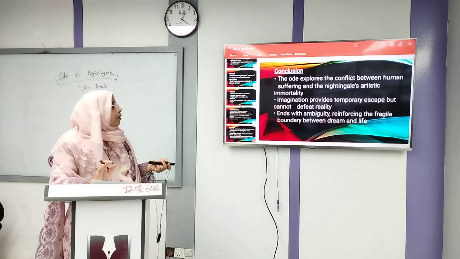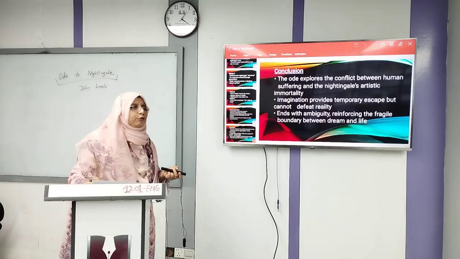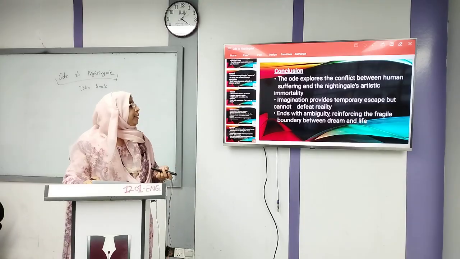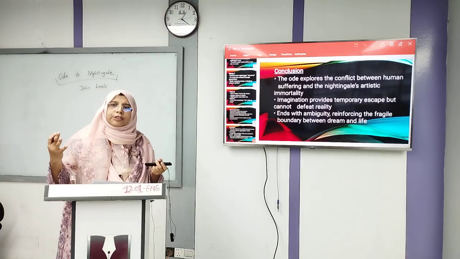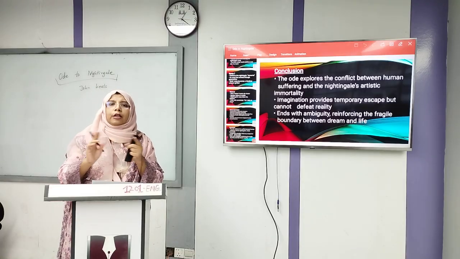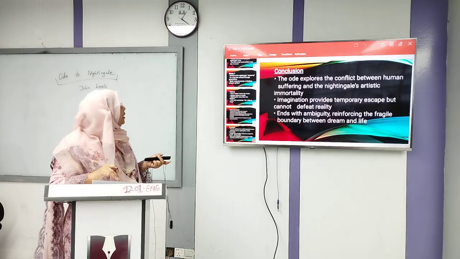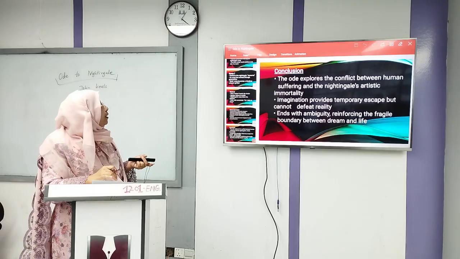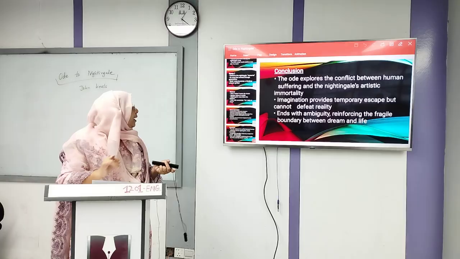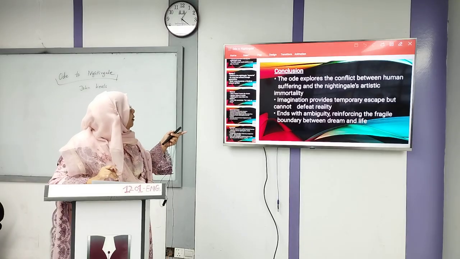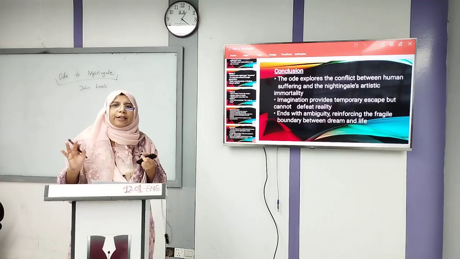Okay, so this Ode explores the conflict between human suffering and the nightingale's artistic immortality. So there is the contrast between human suffering and the nightingale's immortality. Imagination provides temporary escape but cannot defeat reality. Another thing, the poem ends with ambiguity, reinforcing the fragile boundary between dream and life.